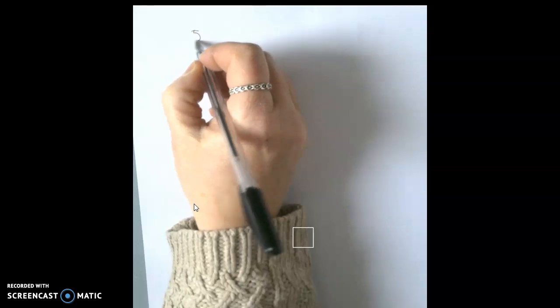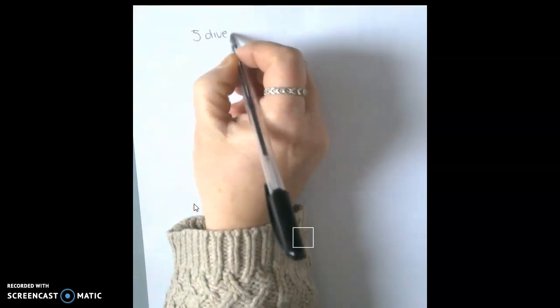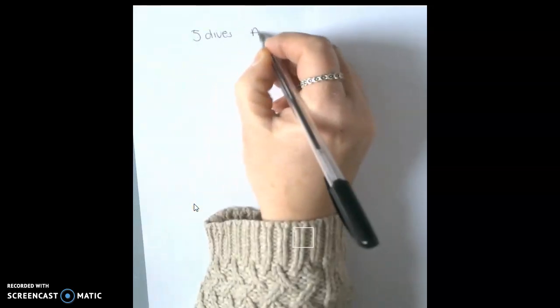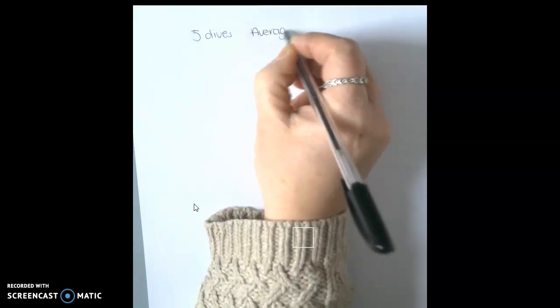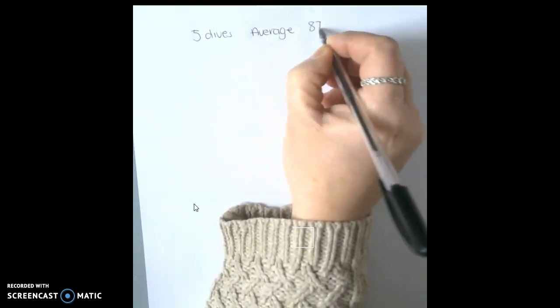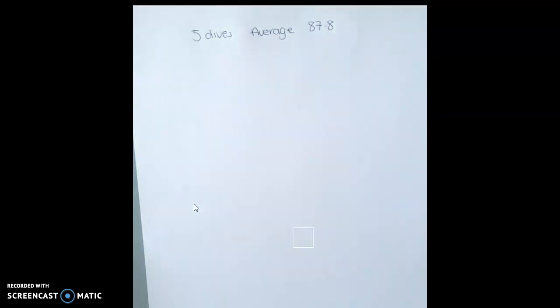In this question, we're looking at the scores that Tom Daly has received for his dives. So we know that he did 5 dives and his average, or his mean, was 87.8. So his mean score was 87.8.